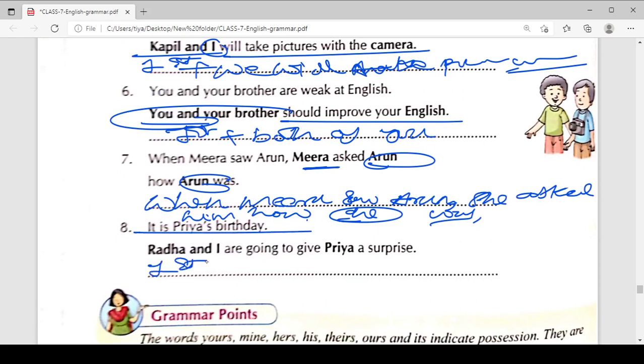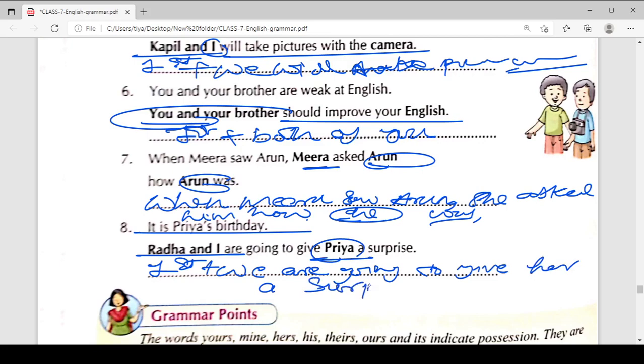Okay, plus Radha and I. So I is included so we can use we. Now just write the remaining sentence. We are going to give her. Now we used her at the place of Priya. A surprise.